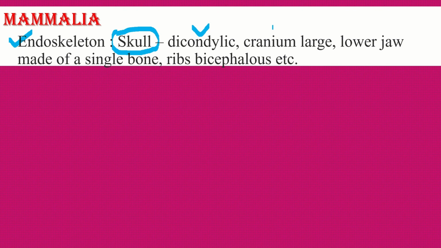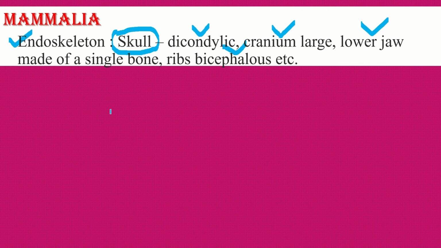The cranium is large. The lower jaw is made up of a single bone. Ribs are bicephalous. Also, vertebrae with terminal epiphyses.